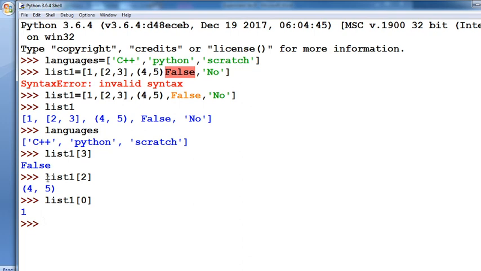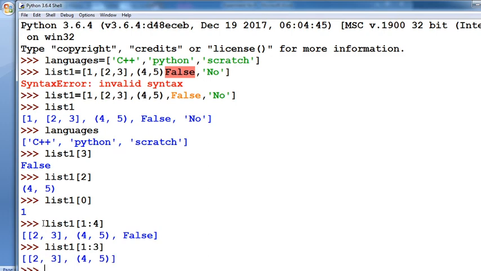Now suppose you want to use slicing on the list. Type list 1 with 1 colon 4, and it automatically displays the list slice from index 1 to 4, whatever list items are available: 2 3 4 5. Again, if you want to define slicing for 1 to 3 only, it displays 2 3 and 4, whatever items are available at those indices.